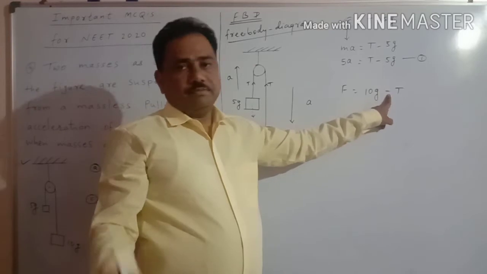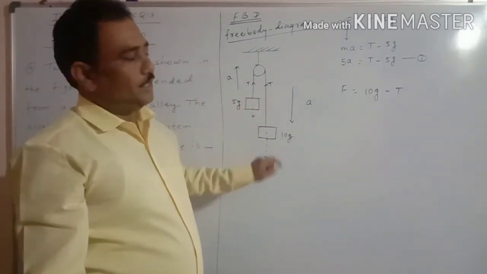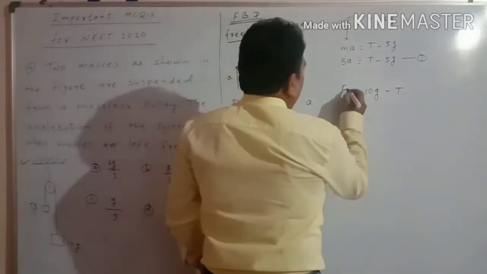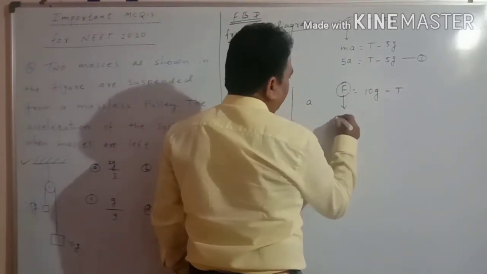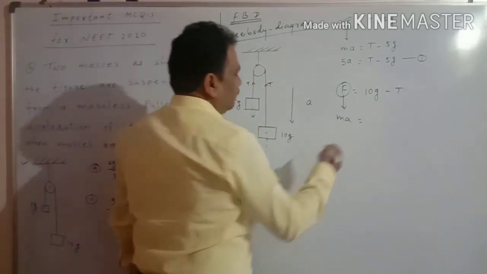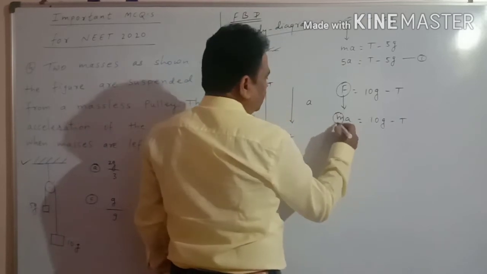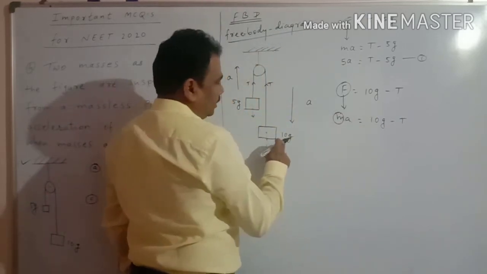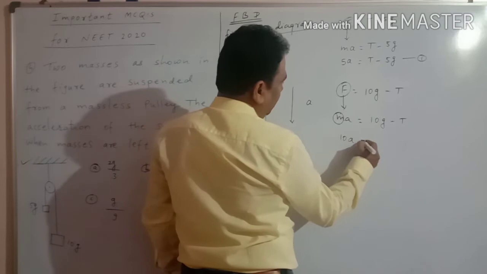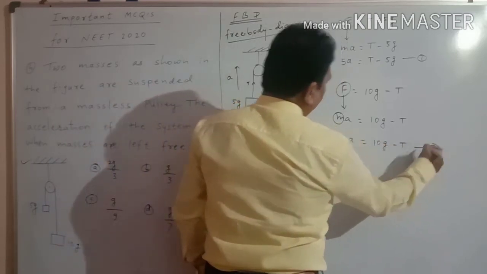We know the meaning of minus: both are oppositely directed. Now force means mass into acceleration, so ma equals 10g minus T. The mass of the second body is 10, so we can write 10a equals 10g minus T, equation number 2.